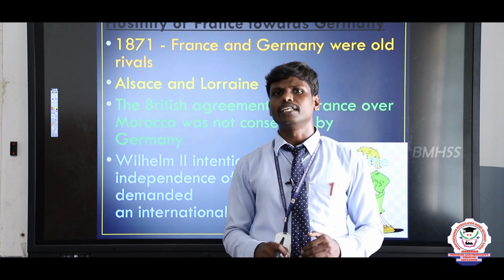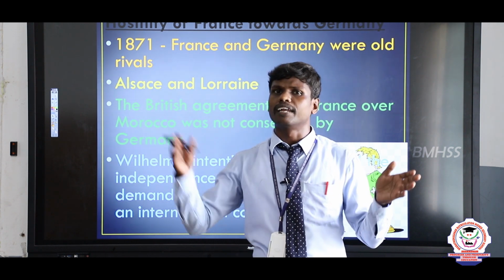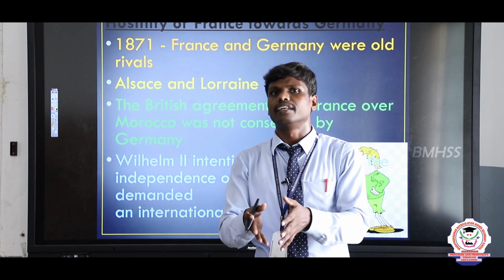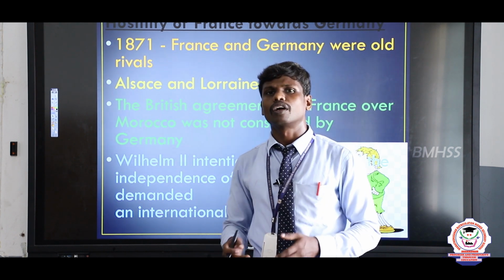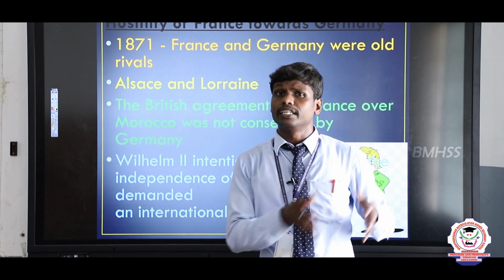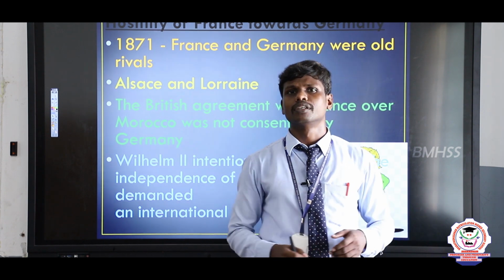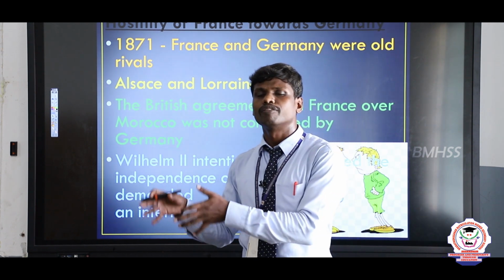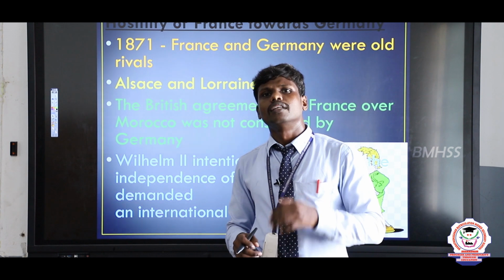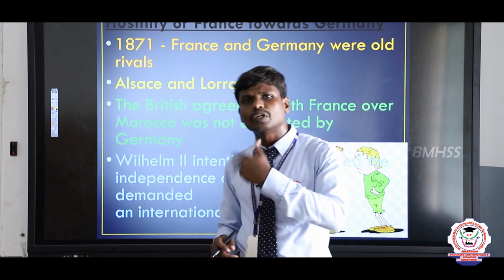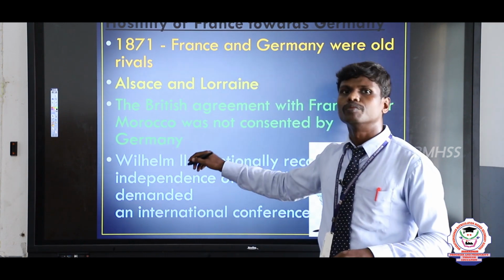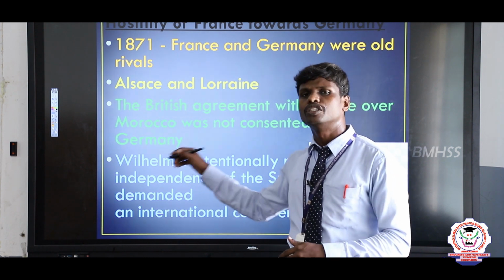At that time, England and France made an alliance, in the year 1904. According to that alliance, England could capture Egypt and France could capture Morocco. So the people of France were ready to capture Morocco, but this was not liked by the Germans.